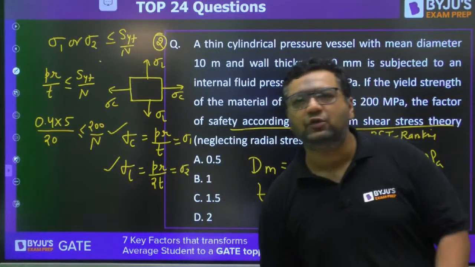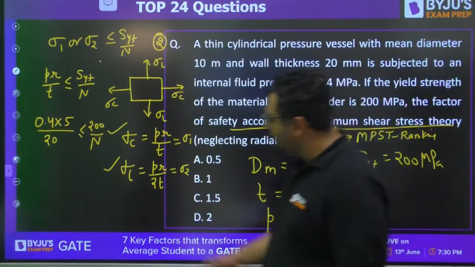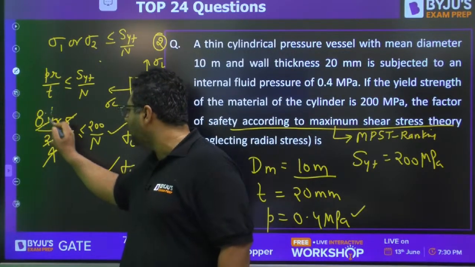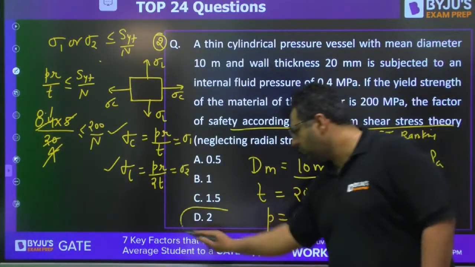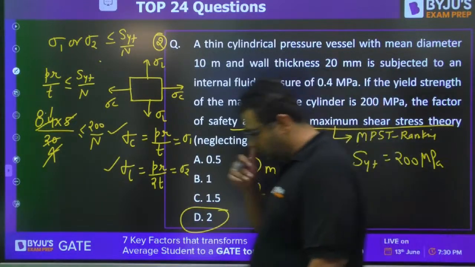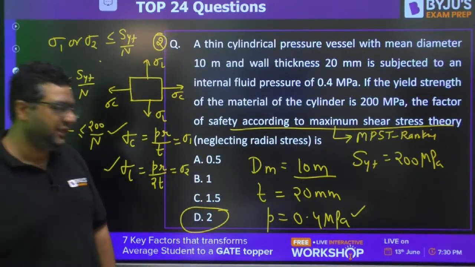Abhijit is saying the answer to be D. Pejal is saying the answer to be C. I can clearly see that if I cancel it by 4 and cancel it by 0.1, then the answer will look like 2. Is it clear? Lakshmi, very good. So the answer will be 2, not 1.5. Pejal, you have made some mistake.